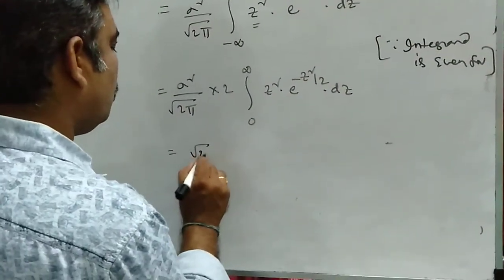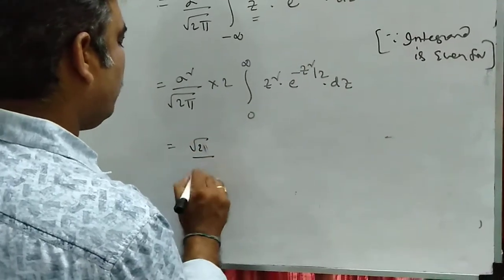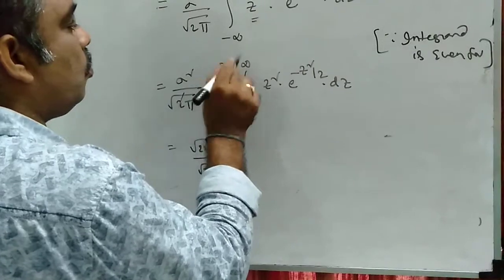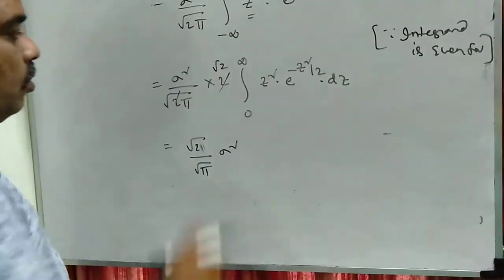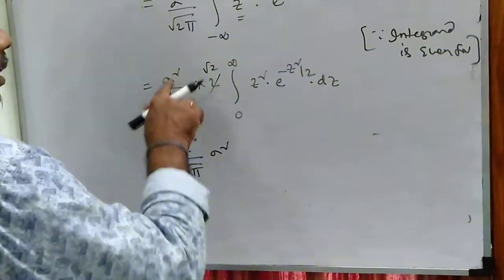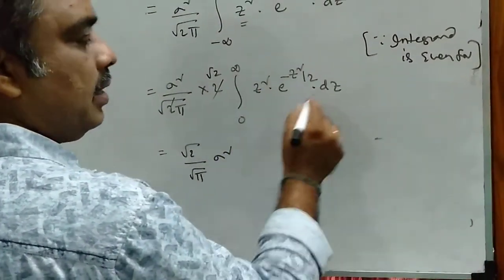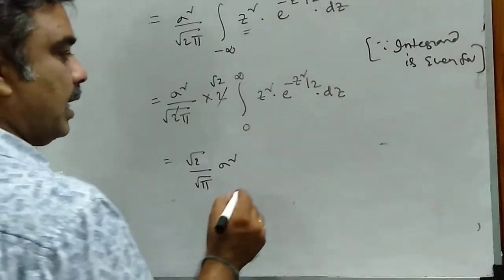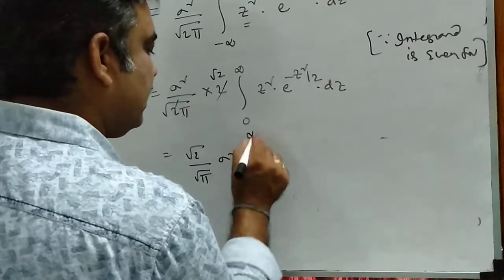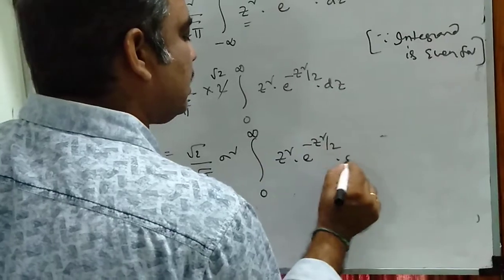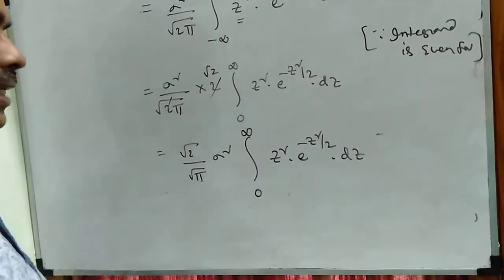So root 2 by root pi into sigma square. And cancelling out, we'll get root 2 in the numerator. Root 2 by root pi into sigma square, so this is 0 to infinity z square. This I can calculate by using another substitution method, so I will see in the next step. Z square into e power minus z square by 2 into dz.